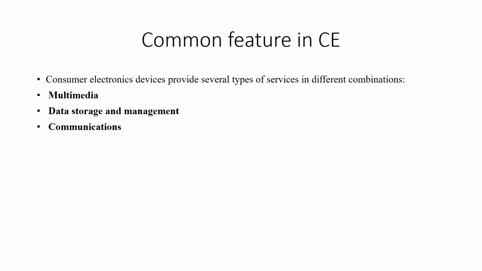Common features in the consumer electronics. The consumer electronic devices provide several types of services in different combinations. In that, there are common features among the consumer electronics. The first common feature is multimedia. So here, the multimedia may be audio or still images or video.